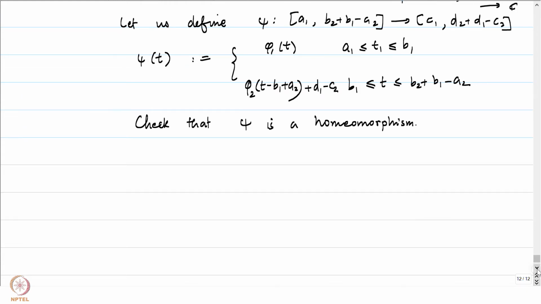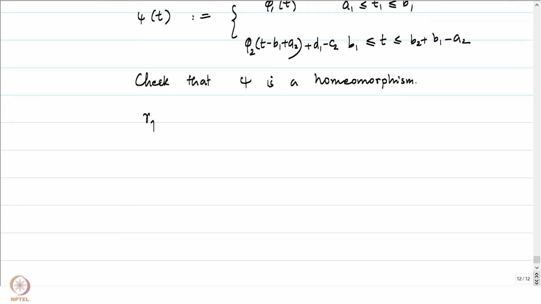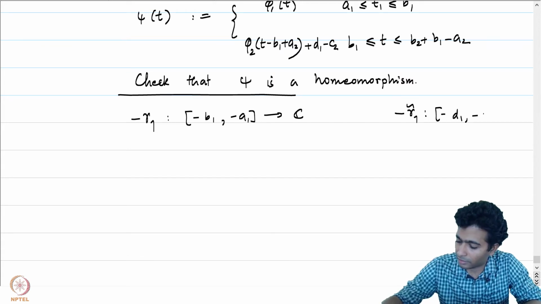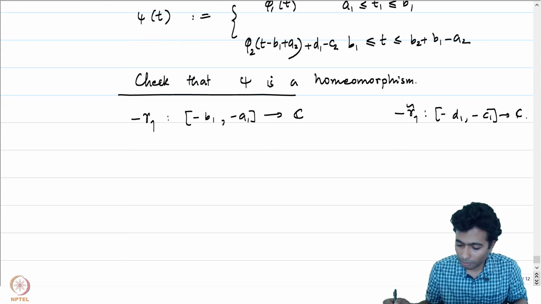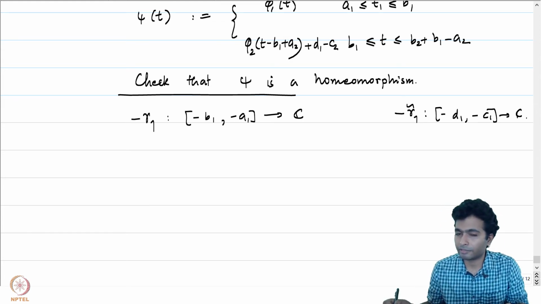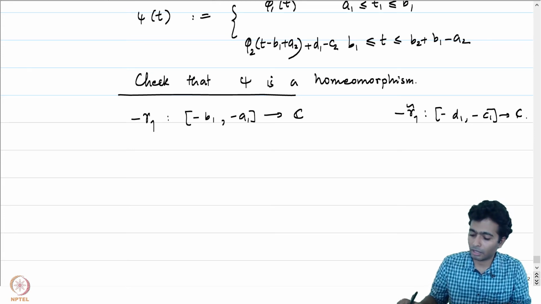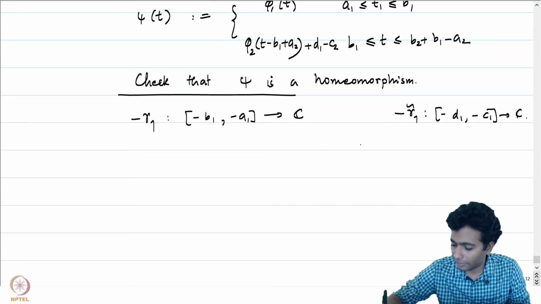Let's also look at minus of gamma 1, which is now defined from minus of B1 to minus of A1 into C, and we would like to worry about what is minus of gamma 1 tilde, which is from minus of D1 to minus of C1 into C. We already have a map phi from A1, B1 to C1, D1. I will just say that minus phi will be the map which will work here. Maybe I'll just leave that as an exercise for you.